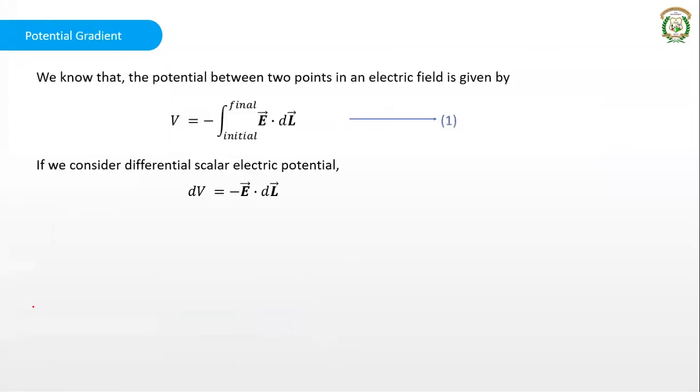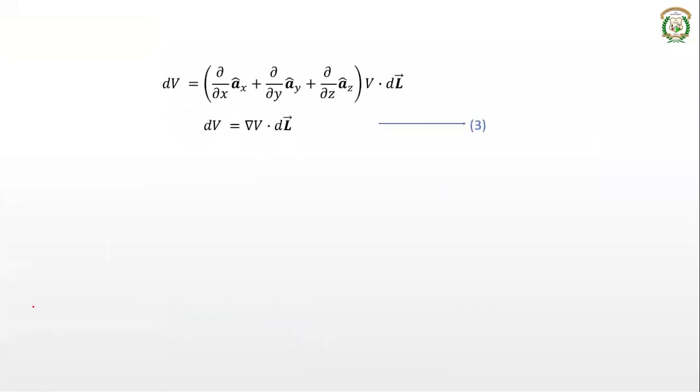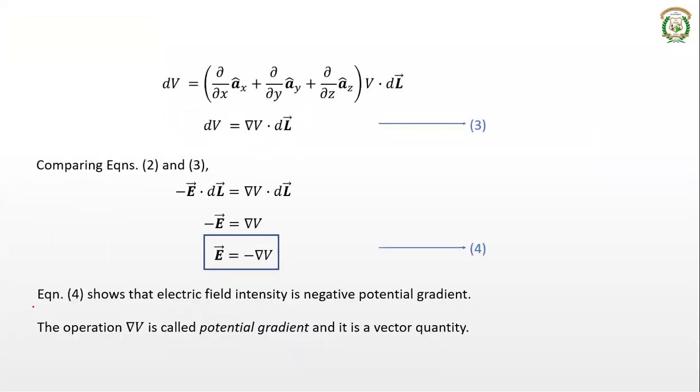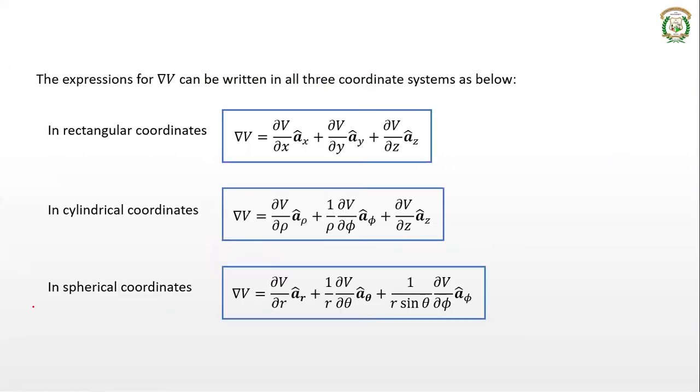Then we also saw the concept of potential gradient. We have proved that the electric field intensity is equal to the negative potential gradient, and we have seen the equations for the potential gradient in all the three coordinate systems. There is one more topic which was left out, that is the absolute potential. As I said, what we saw was a relative potential, the potential at any point with respect to some reference point.